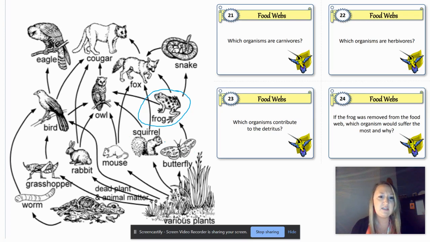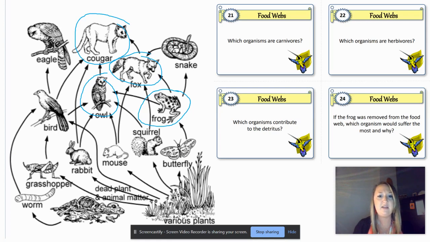What eats the squirrel? Well, we've got foxes. They don't eat any plants. And we've got owls. They don't eat any plants. What about a mouse? Oh, mouse eats plants. We've got to follow those arrows backwards. What about a rabbit? A rabbit eats plants. What eats the rabbit? Rabbit gets eaten by a cougar. That's going to also be a carnivore, right? Based on the information we have in our food web.